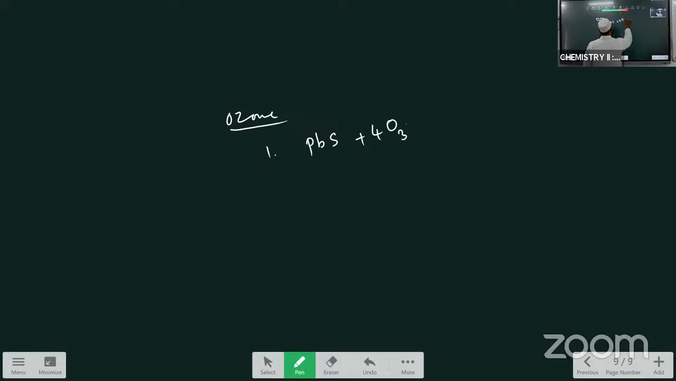So I am taking 4 moles of O3. Lead sulfide is oxidized to lead sulfate. PbS, I am writing it like this, PbS plus 4 O3. From O3, one oxygen from it goes to the sulfur.